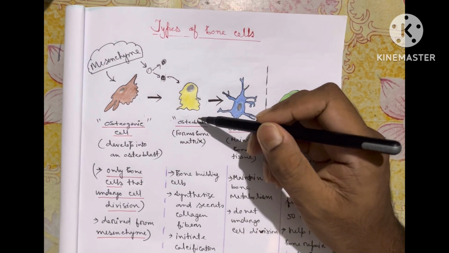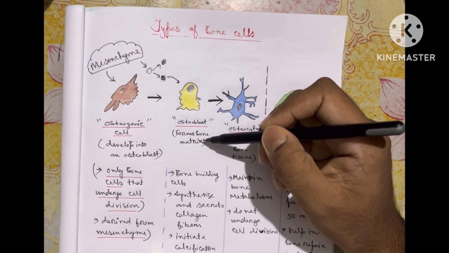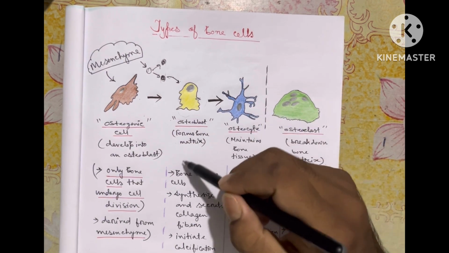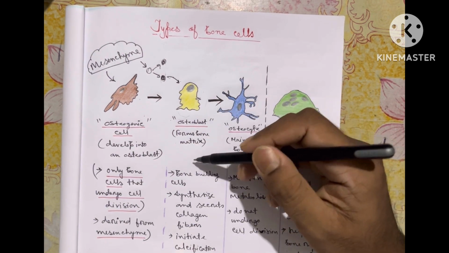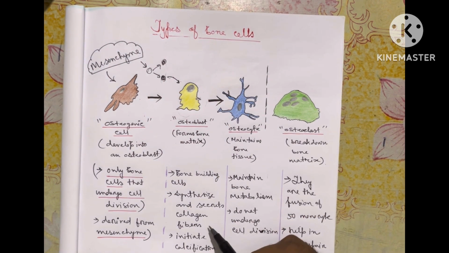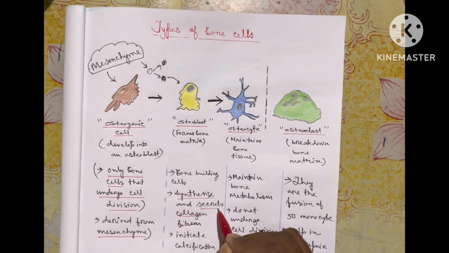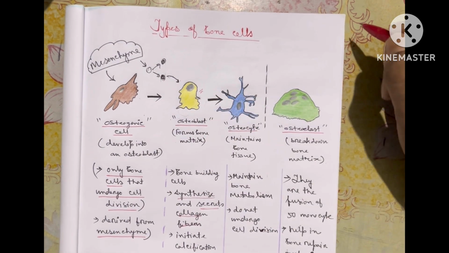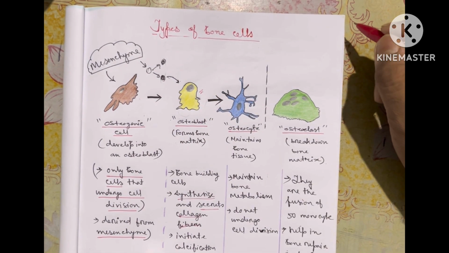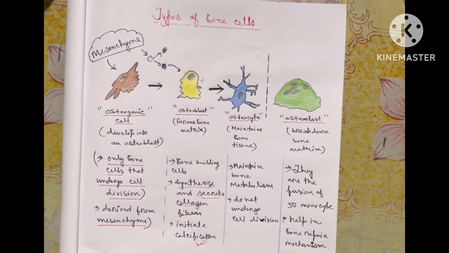Now these osteoblasts, what will they do? They will form the bone matrix. They are the bone building cells, and they synthesize and secrete the collagen fibers. Whatever collagen fibers are present are synthesized and secreted by our osteoblast cells, and they also initiate calcification.